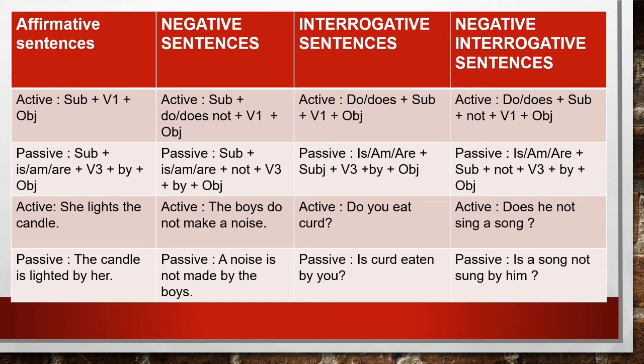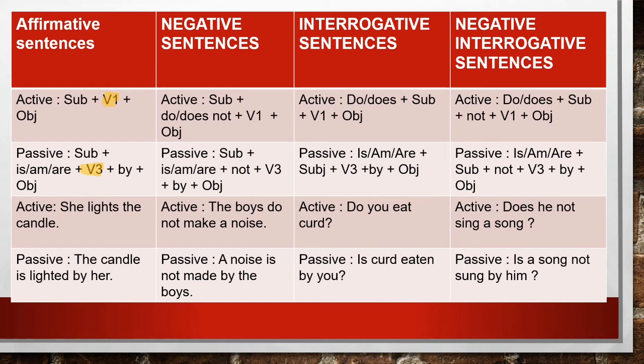So in affirmative sentences, the active voice will be given to you as subject plus V1, means first form of the verb, plus object. So here while converting it into passive, V1 will be converted into V3. It will change.